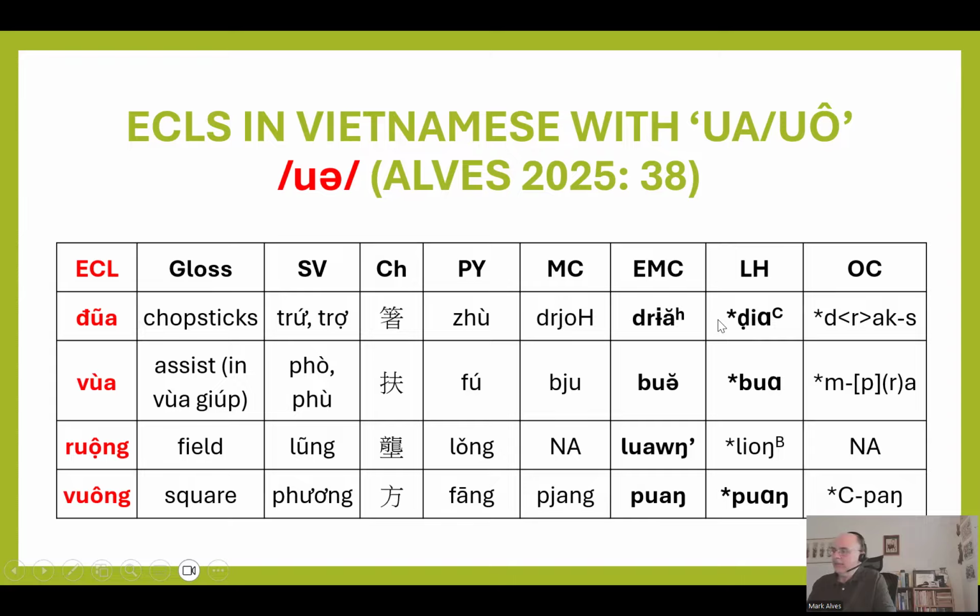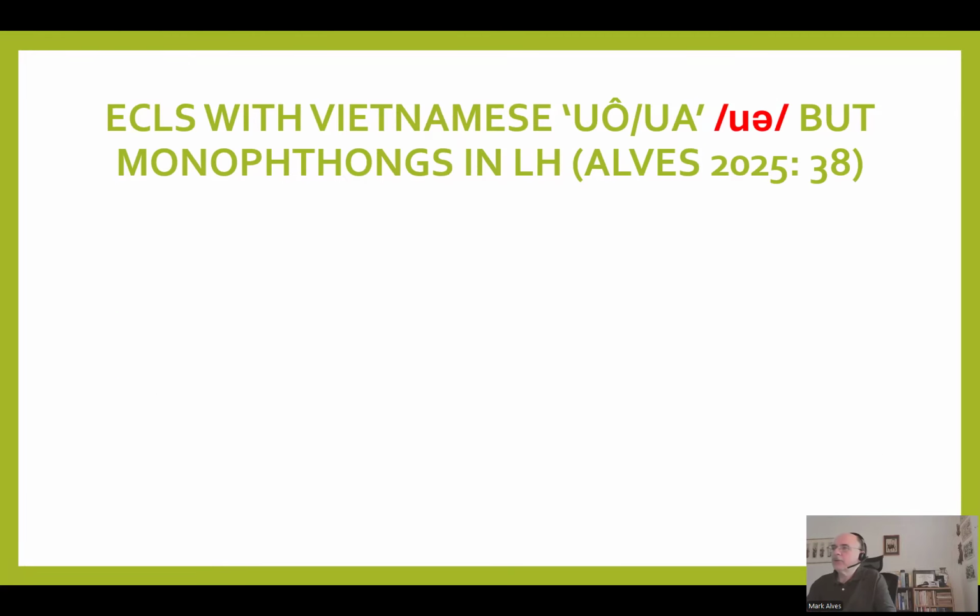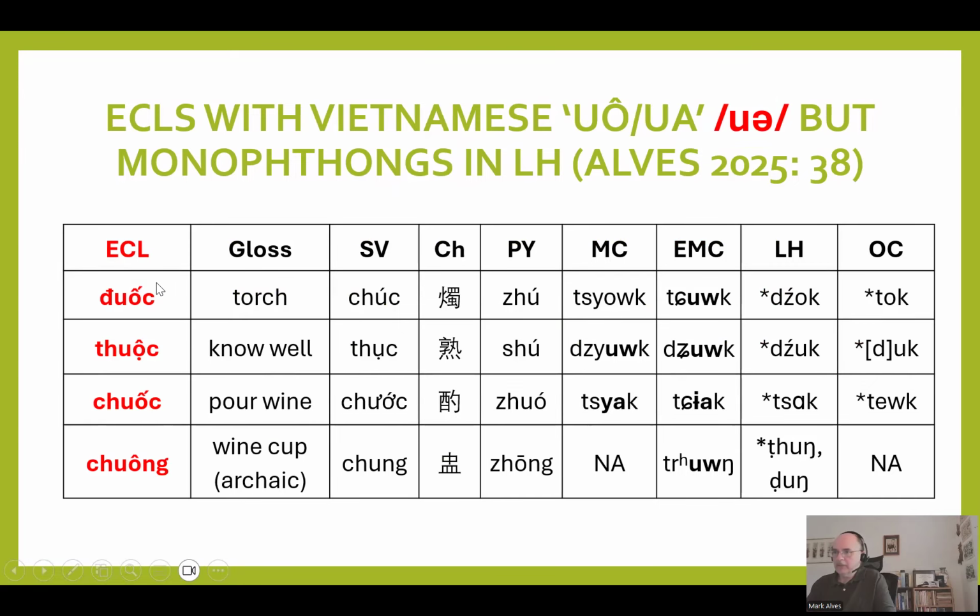In any case, it looks like these early Chinese loanwords were borrowed with diphthongs and retained. Here are a few which have diphthongs in Vietnamese, but not in later Han Chinese. So Schuessler didn't reconstruct diphthongs for these, but in early Middle Chinese, they mostly have diphthong-like sequences, oo plus wa, kind of an off-glide. I'm not sure exactly what Pulleyblank had in mind for those. I should check that, but I don't know.